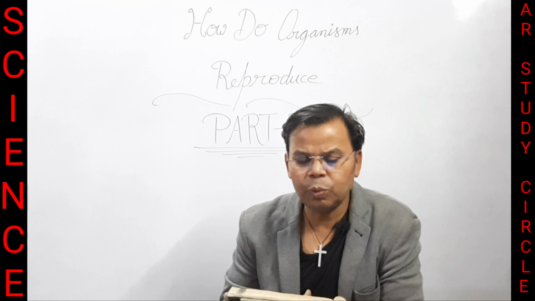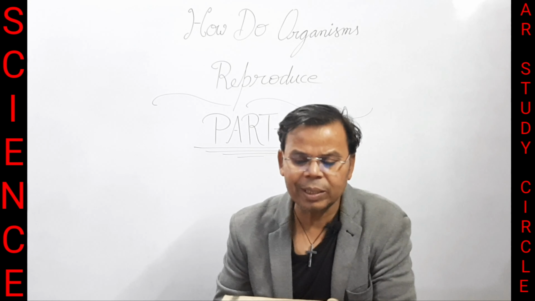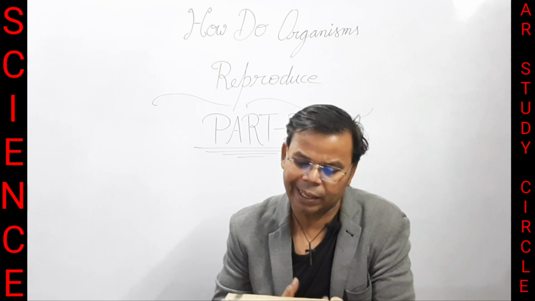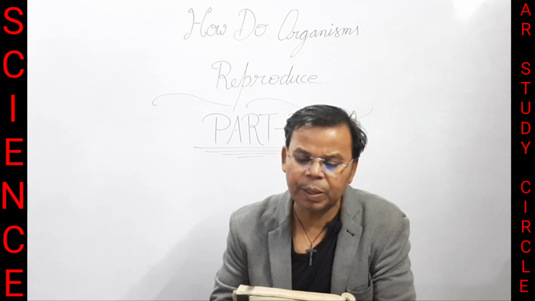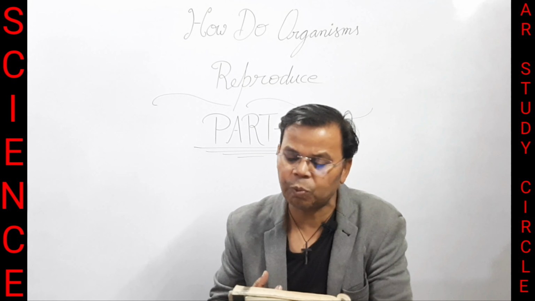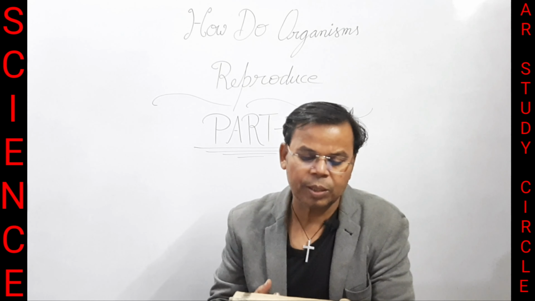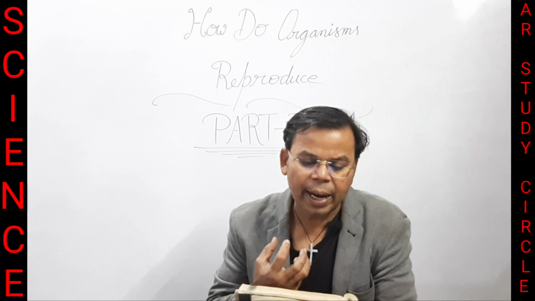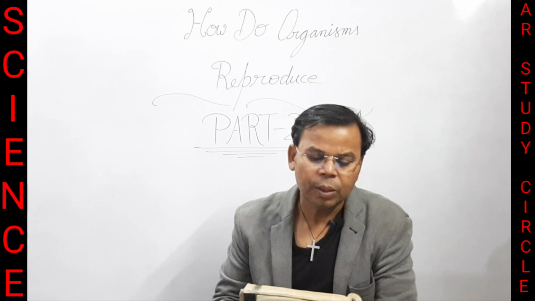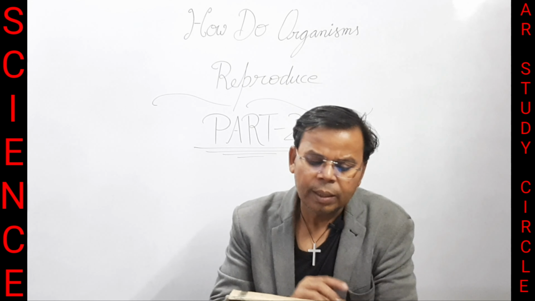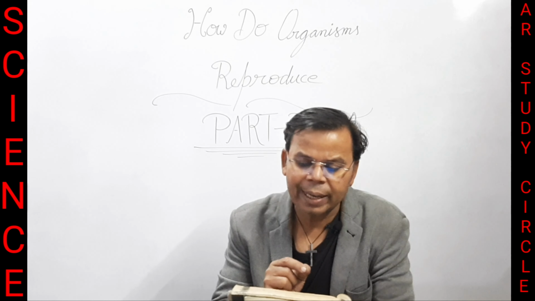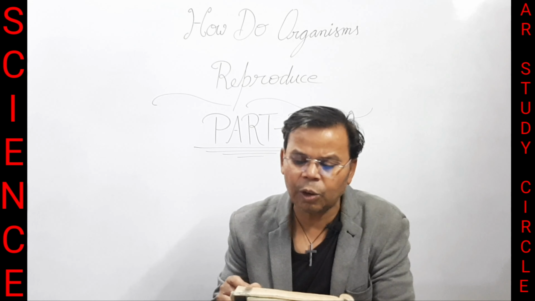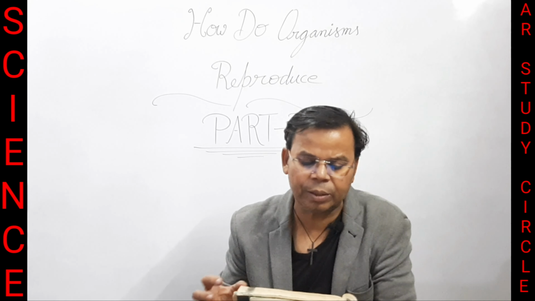The next question is: what is placenta? Mention its role during pregnancy. Placenta is a special tissue connection between embryo and uterus wall. It acts as an endocrine gland. Role of placenta: number 1, it possesses villi that increase the surface area for the absorption of nutrients.